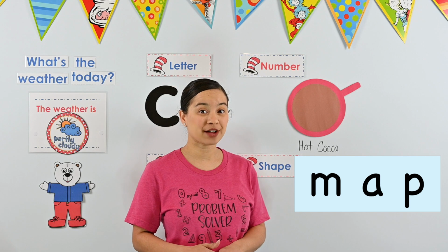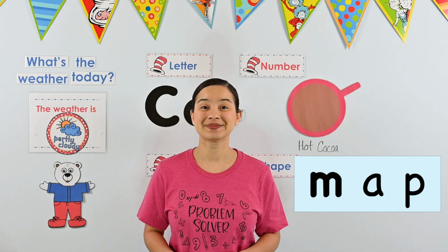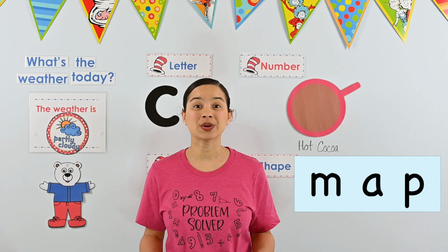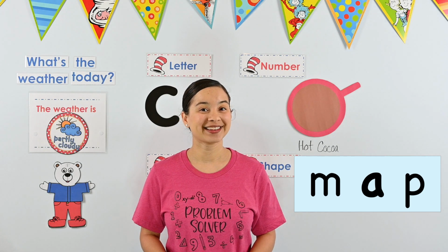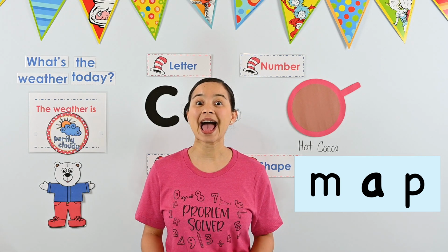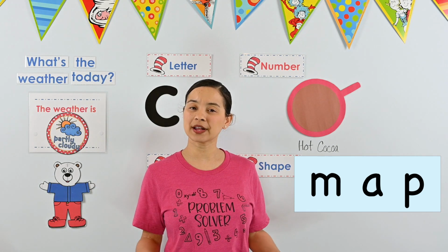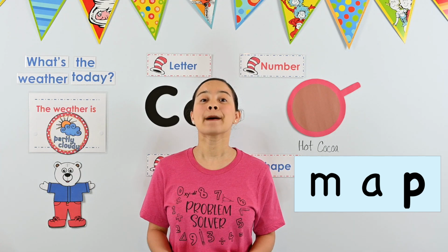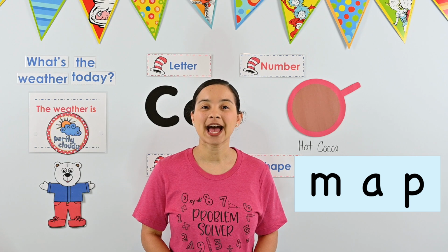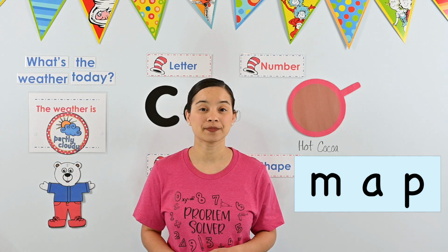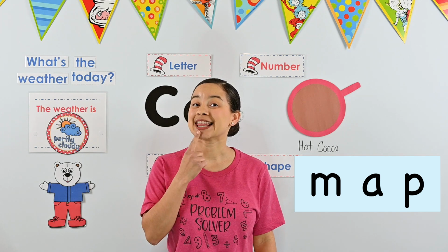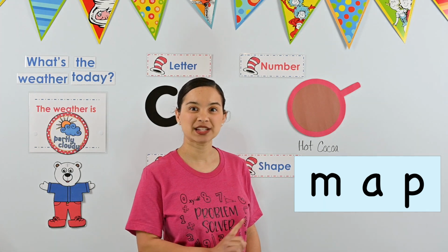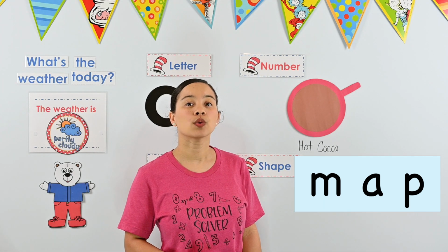Do you remember what sound the letter M makes? The letter M makes the sound. Do you remember what sound the letter A makes? The letter A makes the sound. What about the letter P? Do you remember what sound the letter P makes? It makes the P sound. Okay, now we're going to sound out our word. That means we're only going to say the sounds that our letters make, not the name of our letters. I'll help you. Let's start with the first letter, the letter M. What sound does it make?